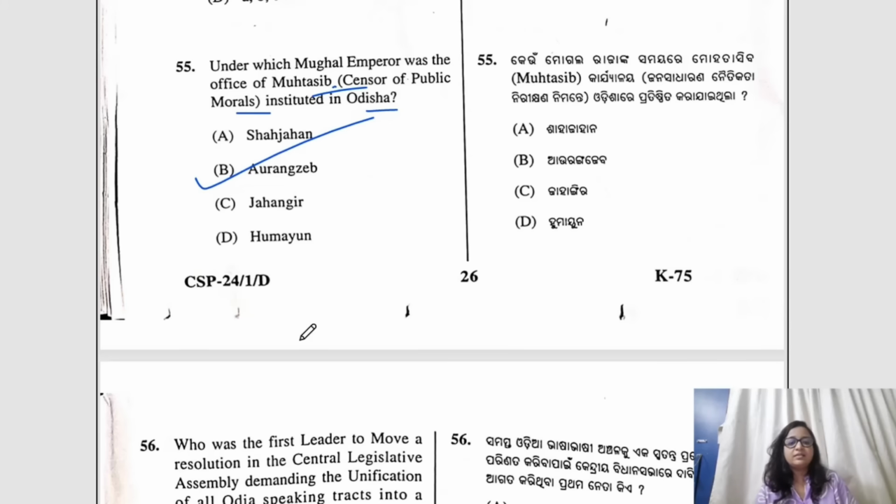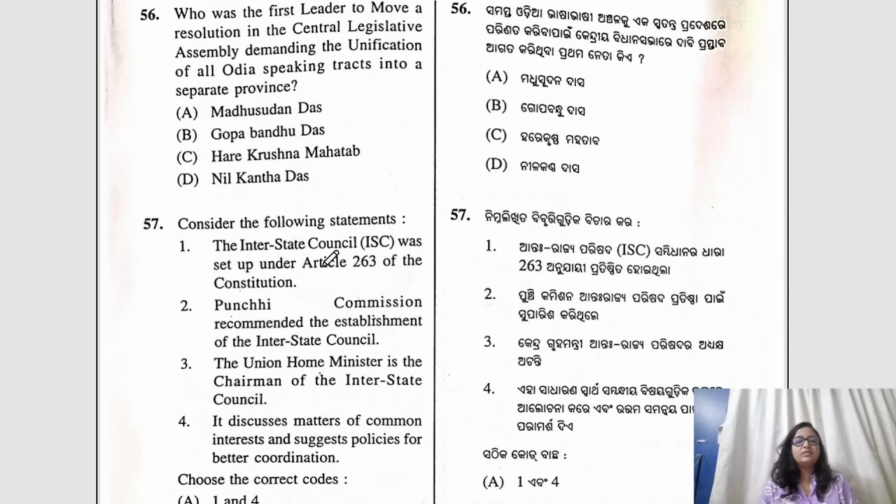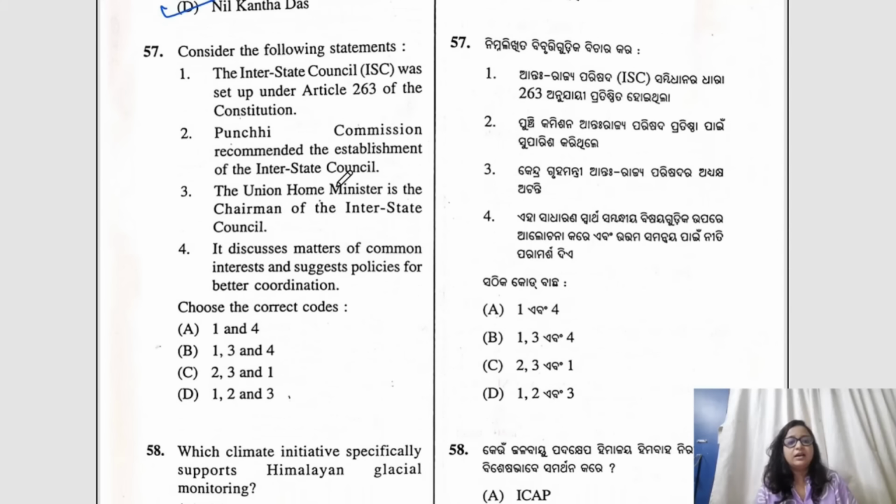This would be the correct answer. Aurangzeb. Question number 56, was the first leader to move a resolution to Central Legislative Assembly demanding the unification of all India speaking tracts into separate provinces? The answer would be D, Neelkantha Das.